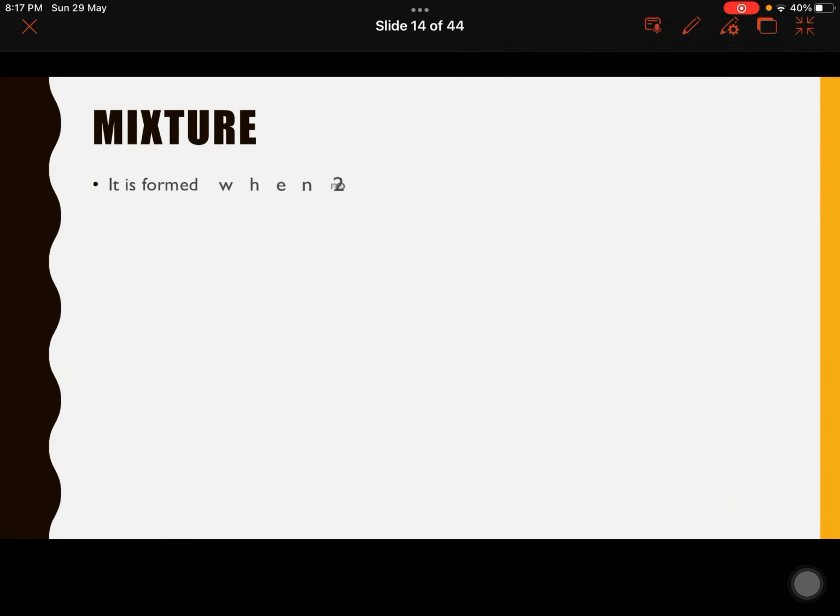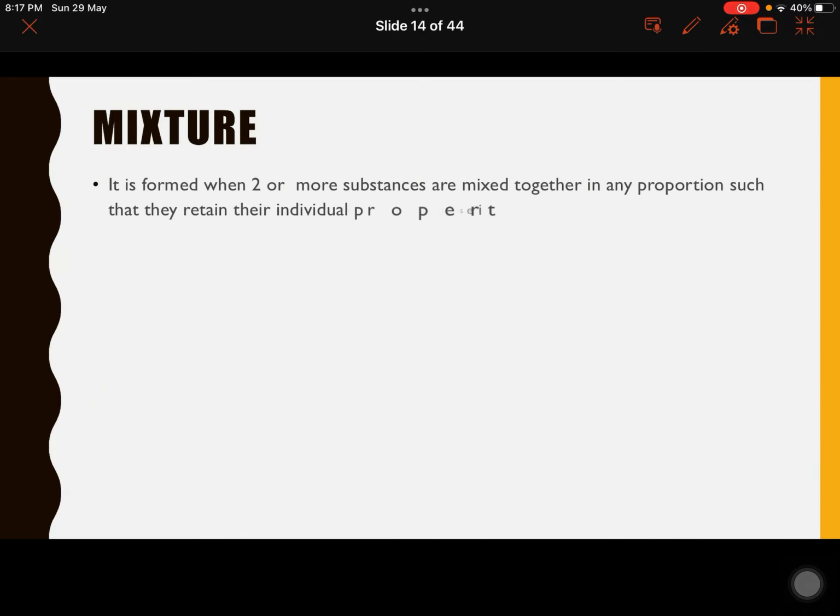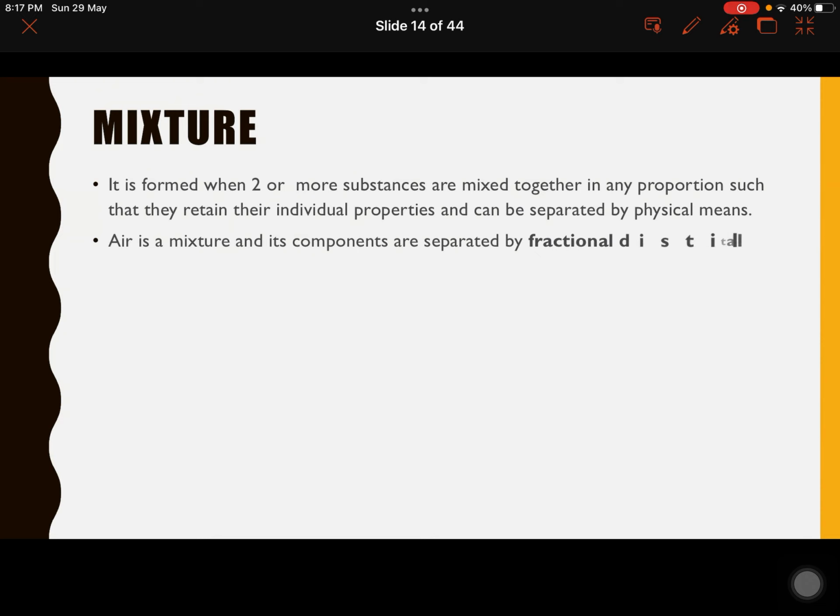Now we will go into the mixture. So a mixture is formed when two or more substances are mixed together in any proportion such that they retain their individual properties and can be separated by physical means. Air is a mixture and its components are separated by fractional distillation of liquefied air.